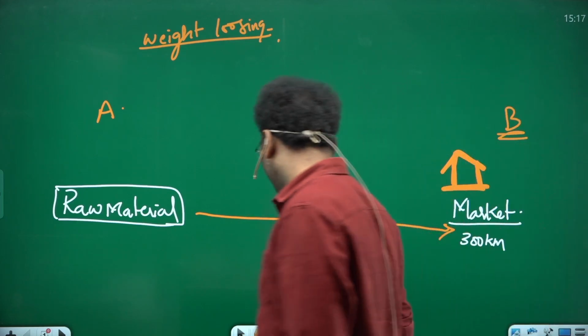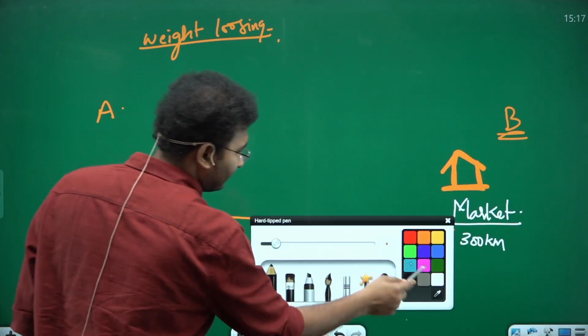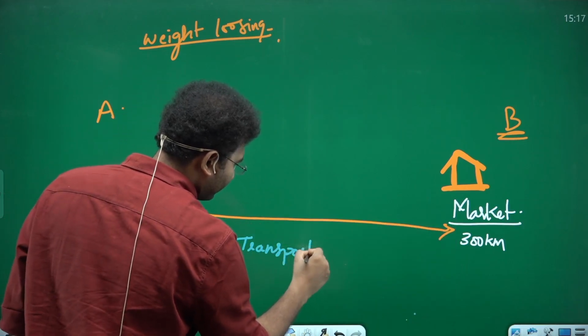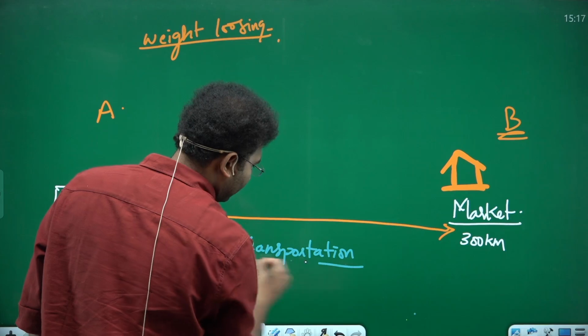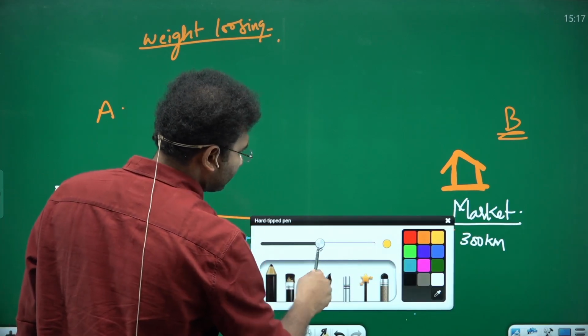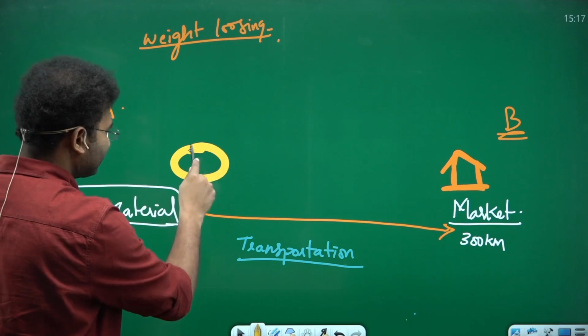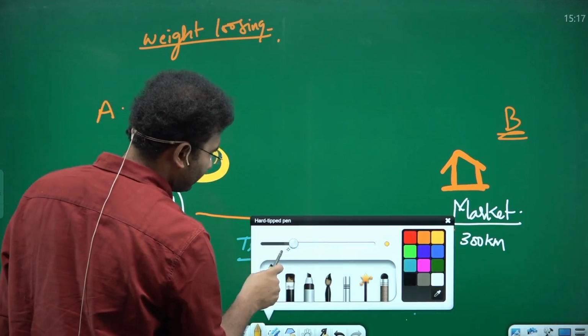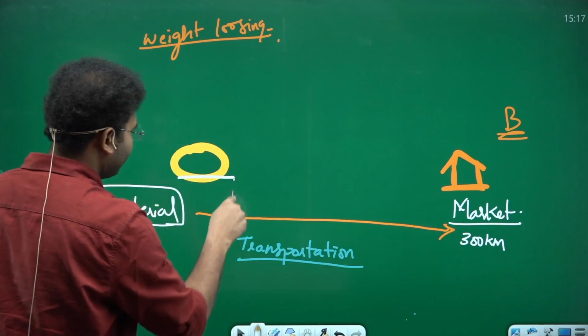It is simple. Here we need to take the transportation into account. Suppose you are setting up an industry here, this is the raw material, and you are planning to set up an industry here.